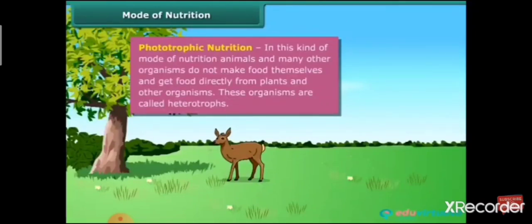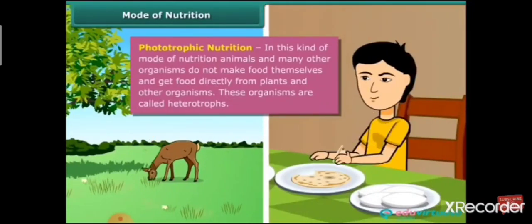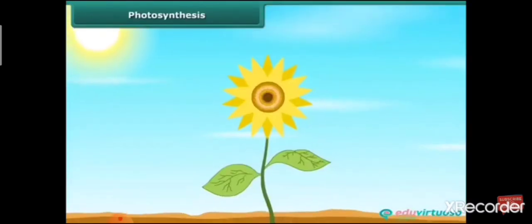Now the next one. The mode of nutrition in which animals and many other organisms eat ready-made food prepared by the plants is called heterotrophic nutrition. It is not phototrophic, it is heterotrophic. These organisms are called heterotrophs. That is, they depend on others for food. Examples are human, lion, tiger, etc.